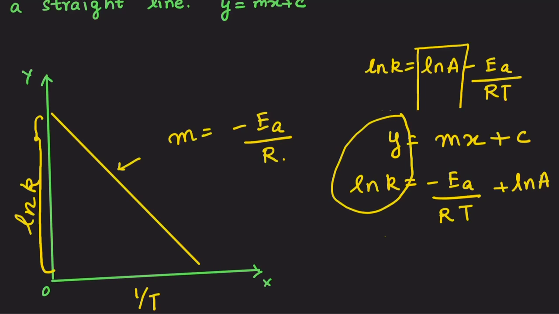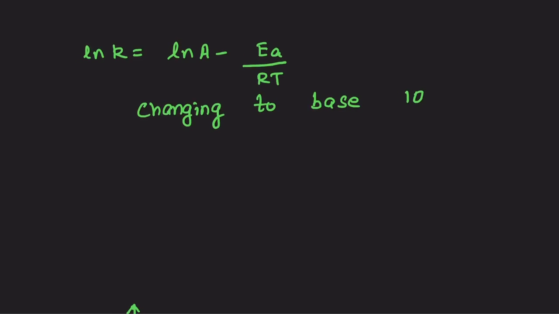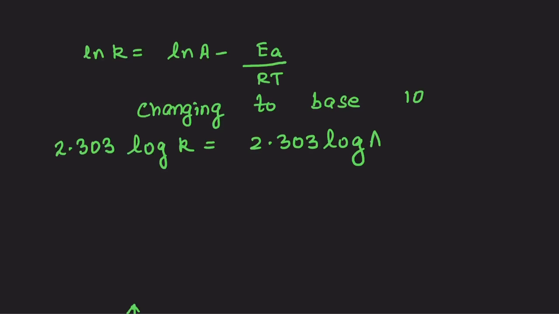Now many students are not comfortable with natural log, because we are given logarithmic tables to the base of 10. So how do I go ahead with that? We'll take the same equation, natural log of k is equal to natural log of A minus Ea by RT, and convert it to base 10. So how does it convert to base 10? I'll have 2.303 log of k is equal to 2.303 log of A minus Ea by RT, right?